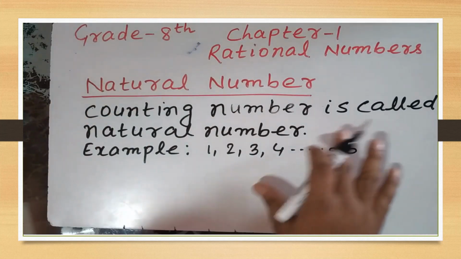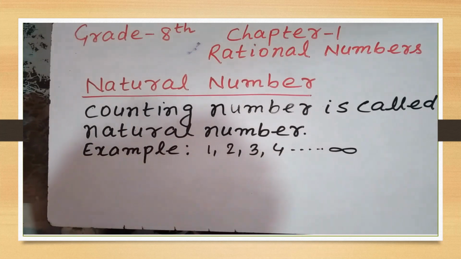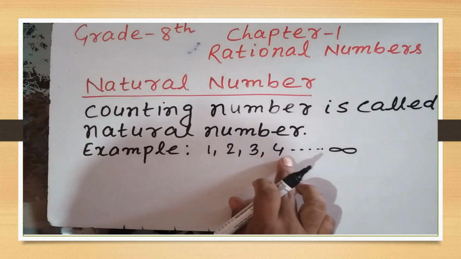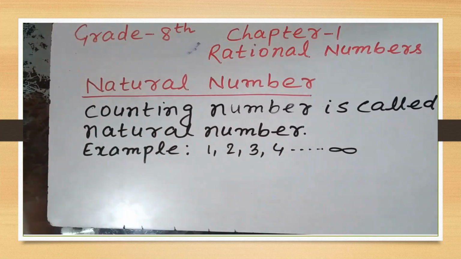Counting number is called natural number. As for example, 1, 2, 3, 4 till infinity. Like 5 is a what? 5 is a natural number. 6 is what? 6 is also a natural number. All the positive numbers that we are counting are called natural numbers. Always we start the counting from 1.